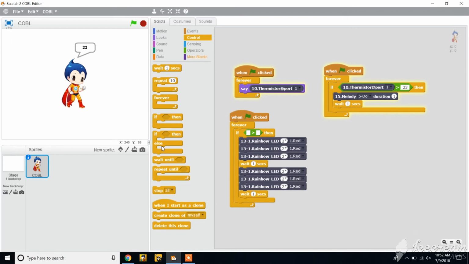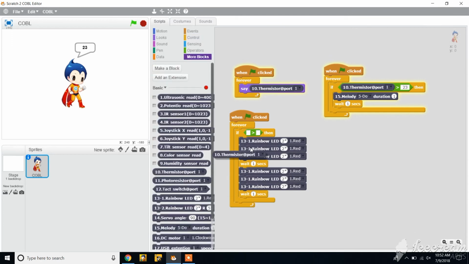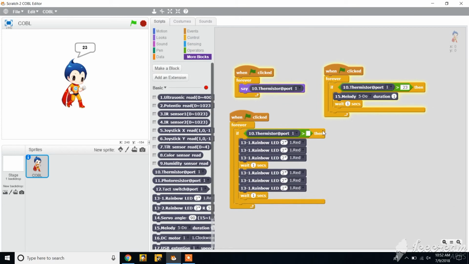Place a thermistor block inside of the operator block from before, and set the thermistor port to greater than 23. Now rename the LEDs to 1, 2, 3 in both sets. For the second set of lights, set the colors to off. This allows the lights to blink.